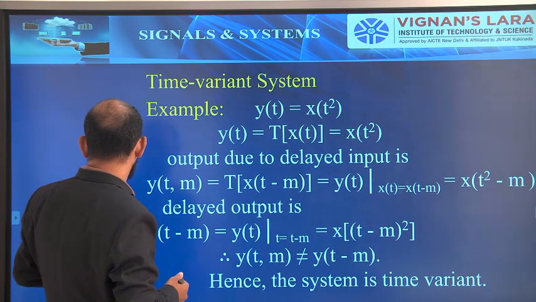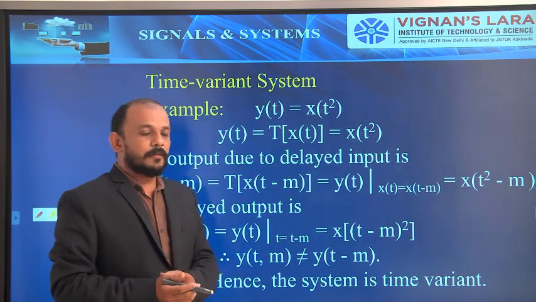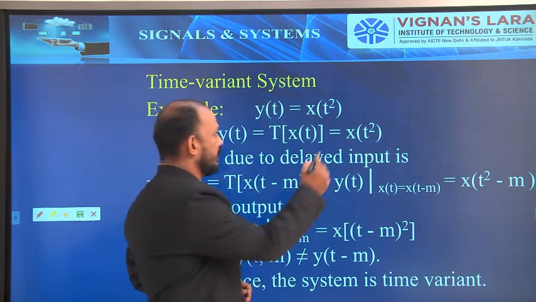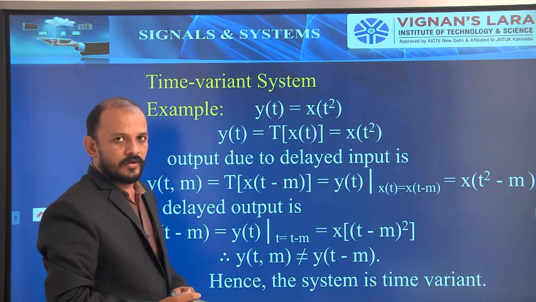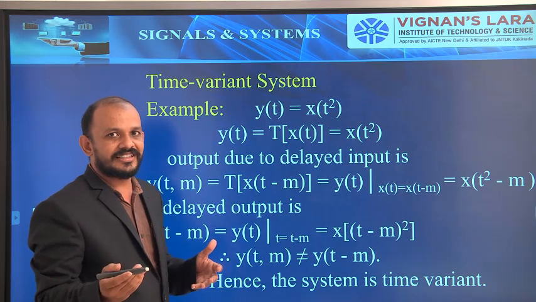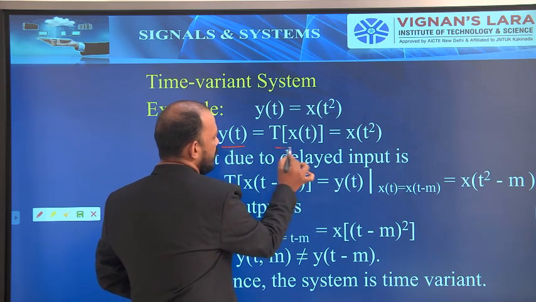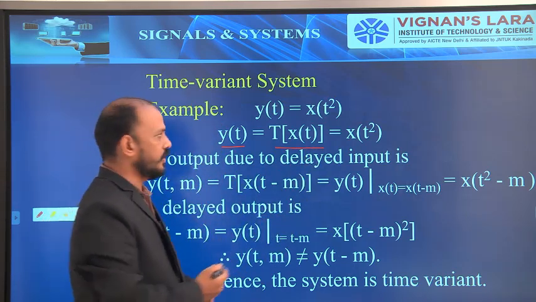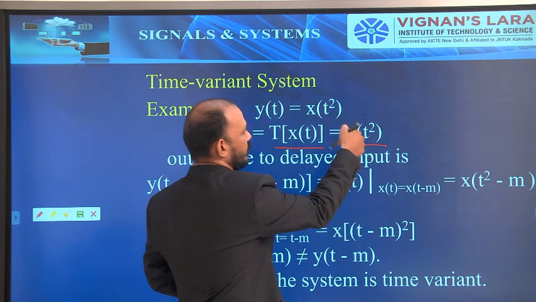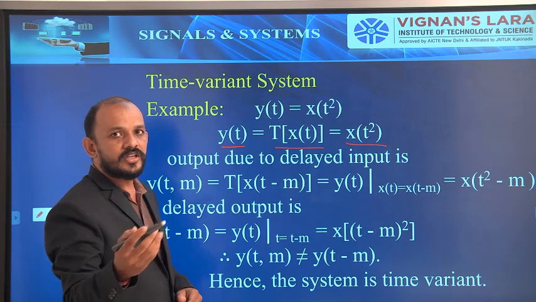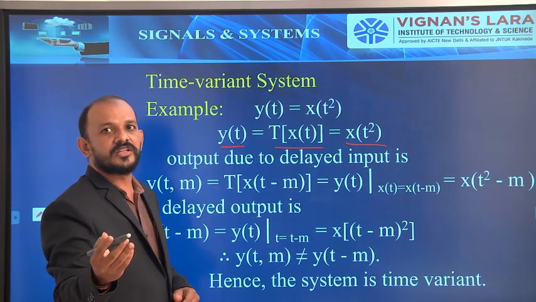Okay. Here the example is y of t equal to x of t square. This is the example. So how can I write y of t? Y of t is the transformed version of x of t. So the first step: y of t is nothing but the transformed version of x of t, which is equal to x of t square according to the given equation.